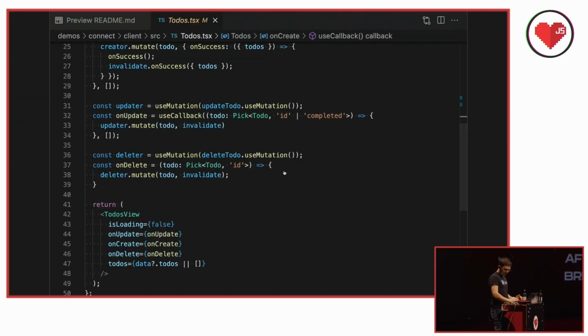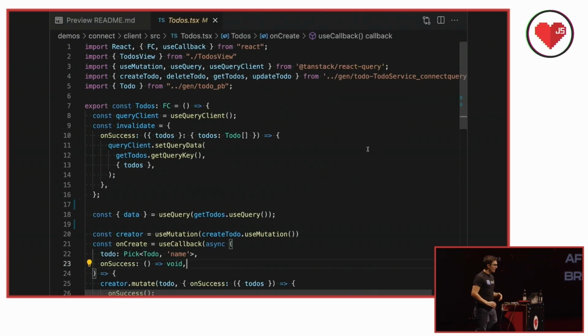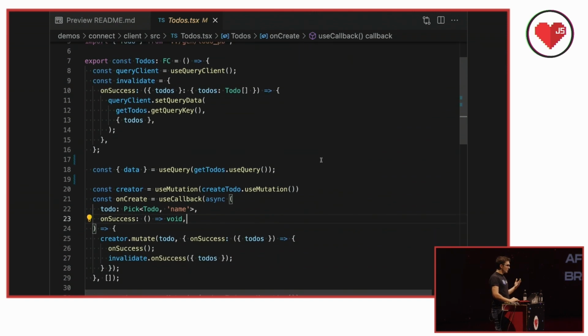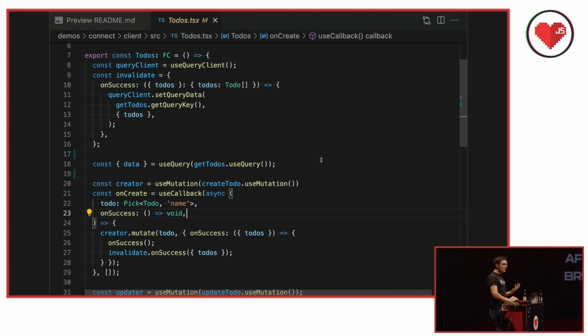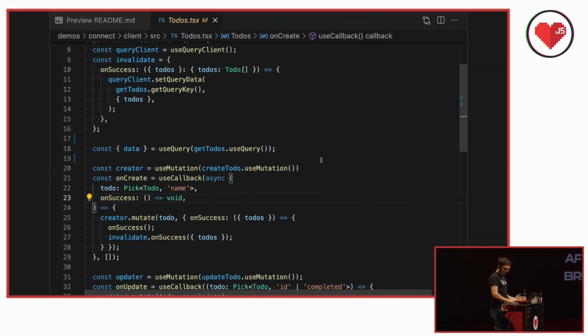All right, here's the front end. This is our front end. We're using Connect Query, like I said. It looks extremely similar to what we saw before, which is good news, because if it looks familiar, then there's a lot of difficulty that you're not going to experience when you're trying to adopt this or fold it in. We're using this useQuery, useMutation syntax, just like we were before.